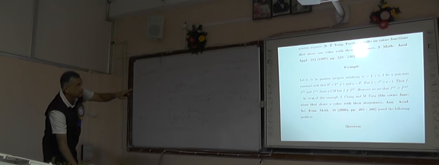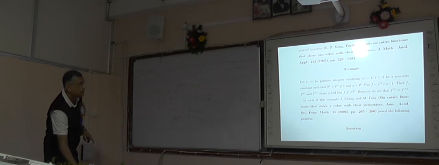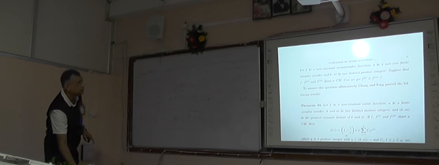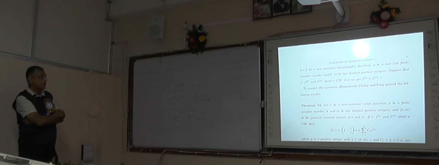Keeping this example in mind, M. Fang and J. Chang asked this question. If f, a non-constant meromorphic function, shares one value with f^k and f^m, can we get f^k is equal to f^m?